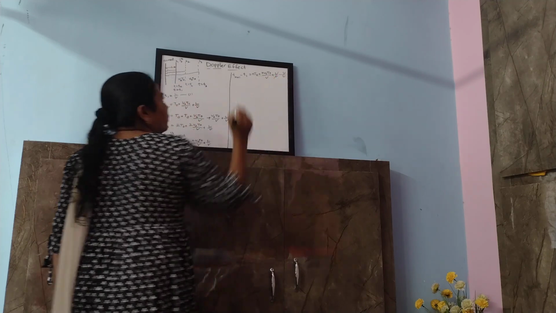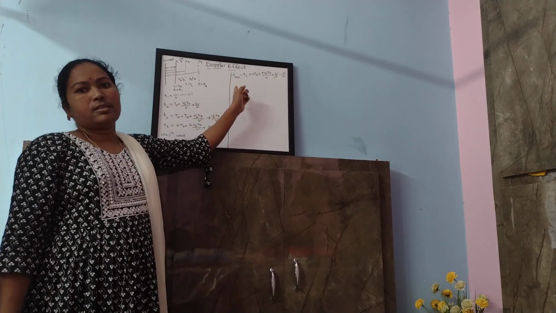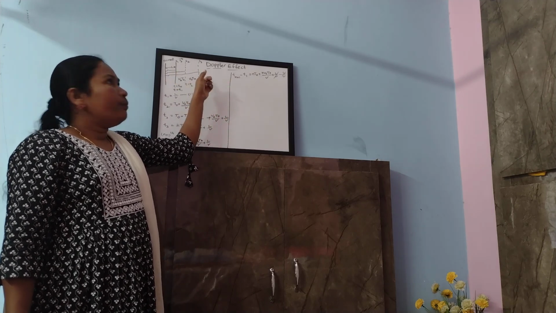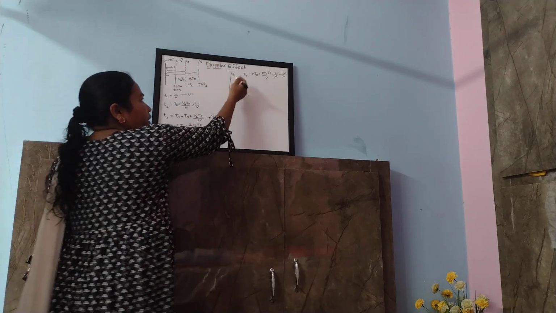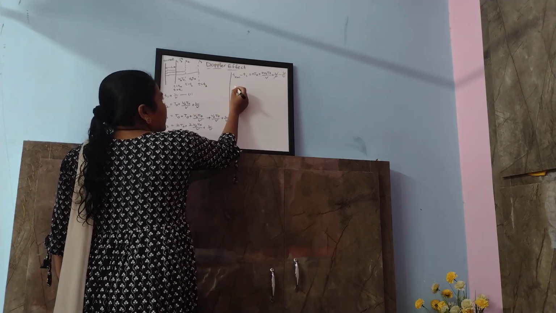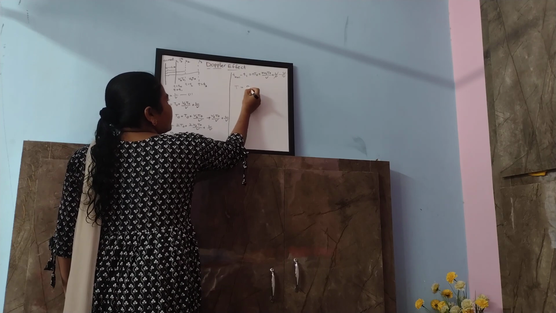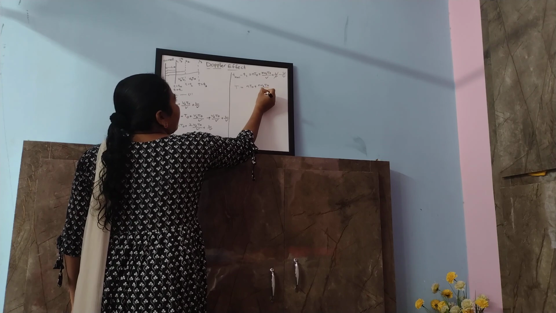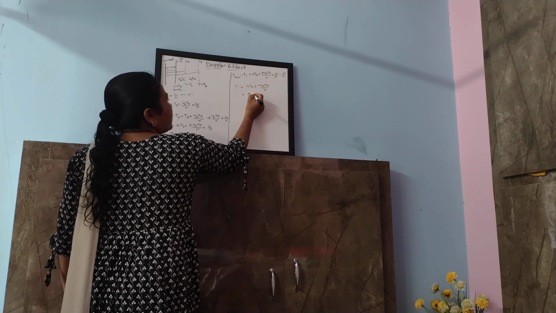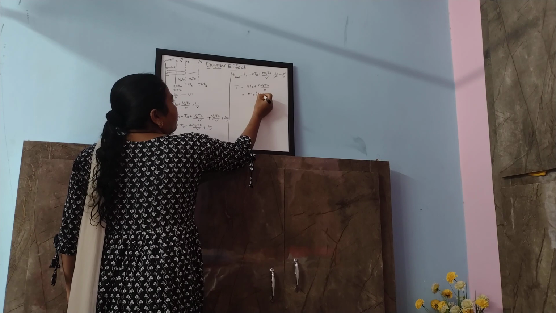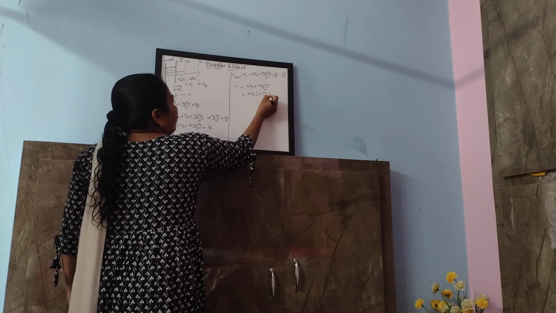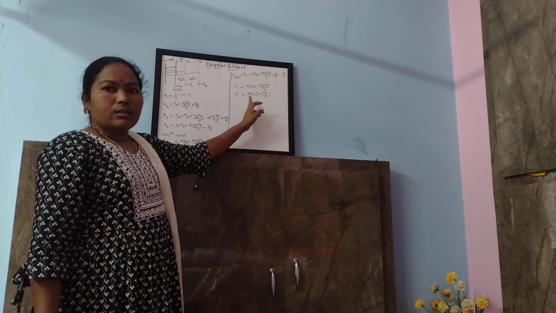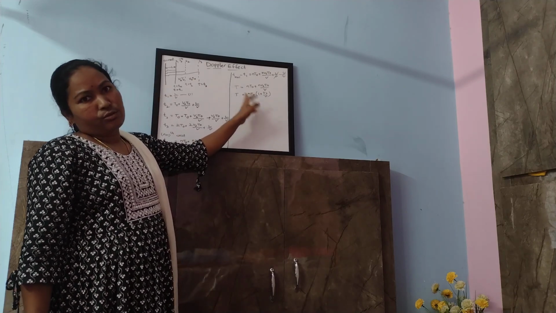Cancelling L by V and L by V, this is the time interval which is taken from the initial crest to the n plus 1th crest. So we denote the time interval here with capital T. From this we can write n T0 plus n Vs T0 by V, which gives n T0 into 1 plus Vs by V. This is the time taken for n crests to reach the observer.